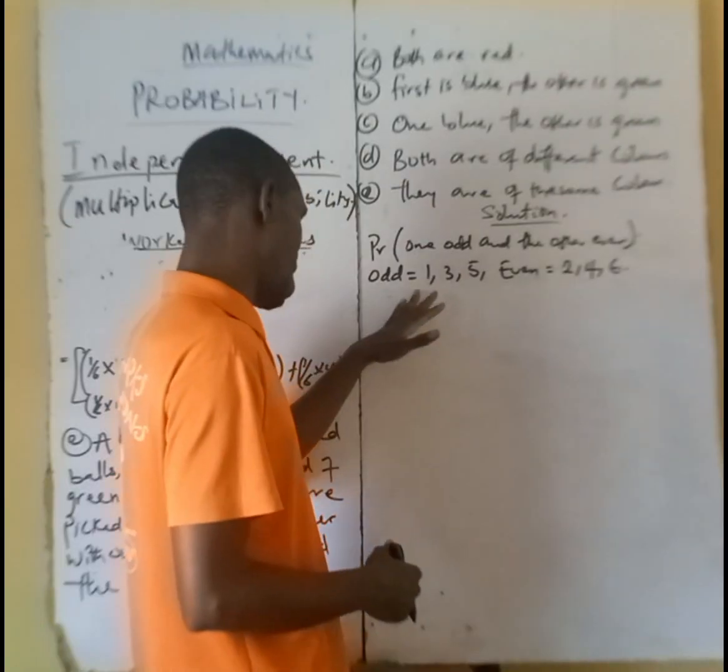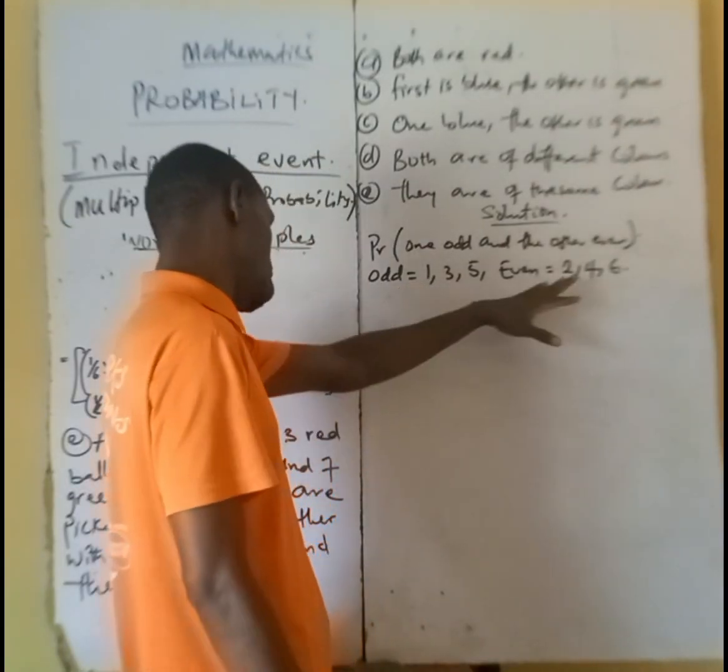So the next thing is to combine the odd with the even.